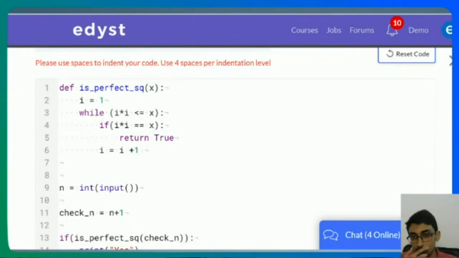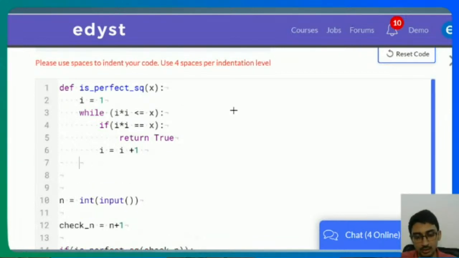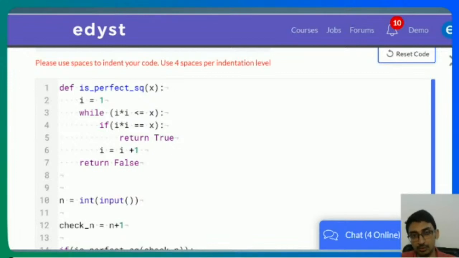So you keep increasing i. If i goes beyond the possible square root of x, we should just return false, right? Return false. So if we have actually broken out of this loop, it means we could not find a square root of x, and then we return false. If we found a square root of x, then it would have returned true within this loop itself.